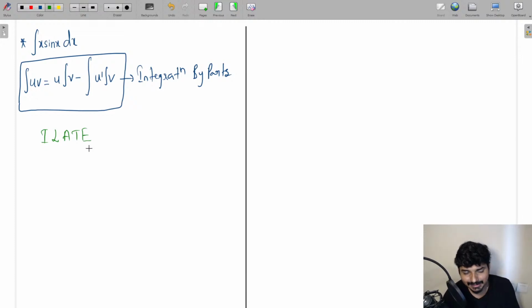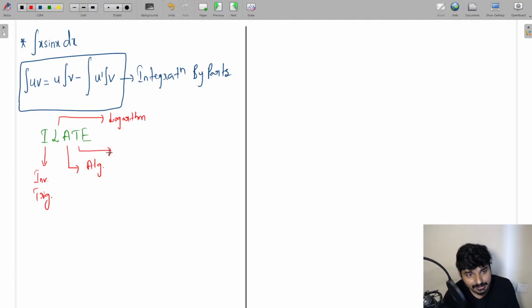So guys, in ILATE, each and every letter has a special meaning. It is going to indicate a unique function, guys. For example, the letter I is going to indicate the inverse trigonometric function. What is the letter I indicating? Inverse trigonometric function. The letter L is simply going to indicate the logarithmic function, guys. And the letter A is going to indicate the algebraic function.